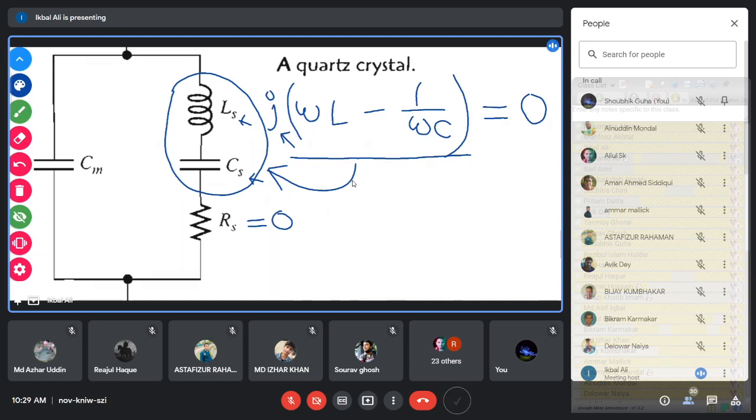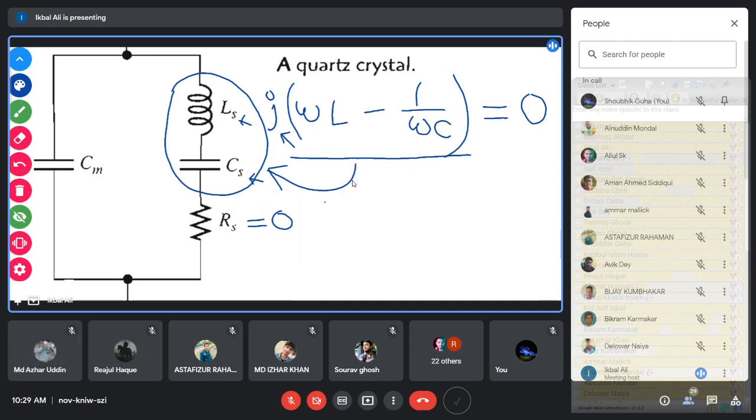Then what will be the series resonance condition? The total impedance becomes J omega L minus J by omega C. That should be equal to 0, because in the series resonance condition the J part equals 0. The circuit becomes resistive and the impedance becomes minimum. From this equation, you can conclude the series resonant frequency.